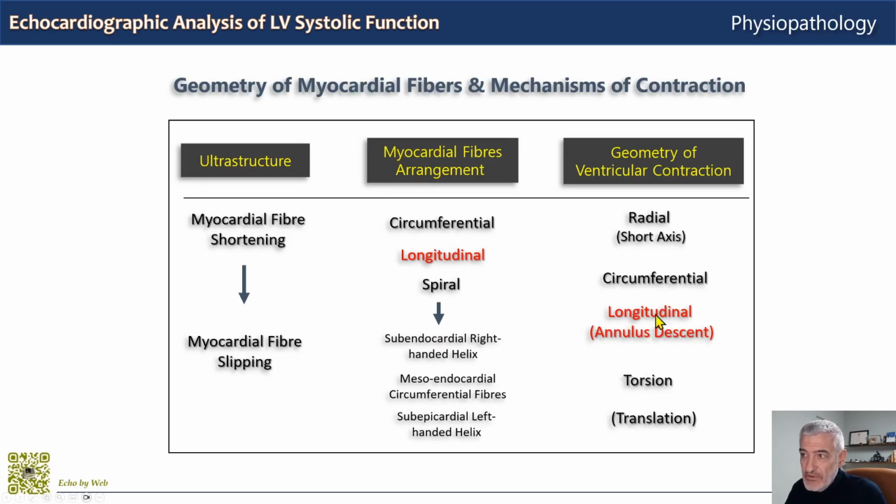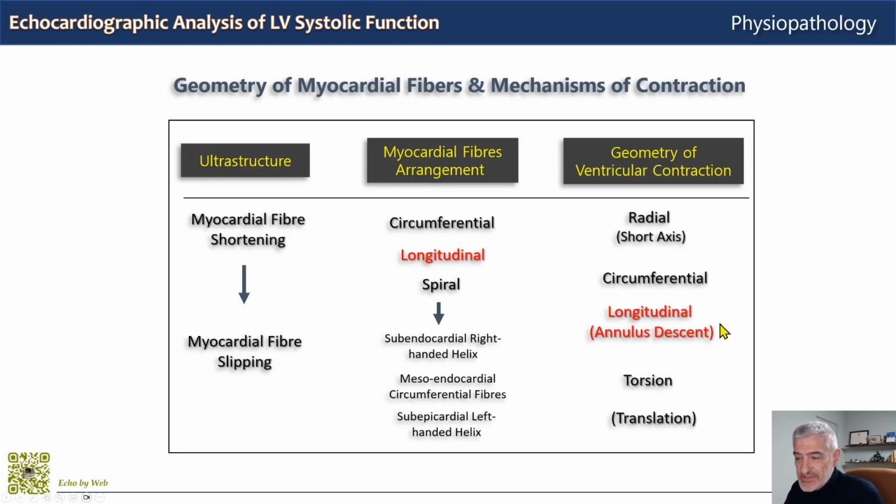Whereas the analysis of longitudinal function with M-mode, like with MAPSE at the mitral annulus level, TAPSE at the tricuspid annulus level, or tissue Doppler at both, or using deformation or strain analysis, measures by definition only the longitudinal vector. So it cannot be used as an alternative to ejection fraction. It is complementary, as we will see. So it must be clear that the analysis of longitudinal function is not a surrogate for global function.